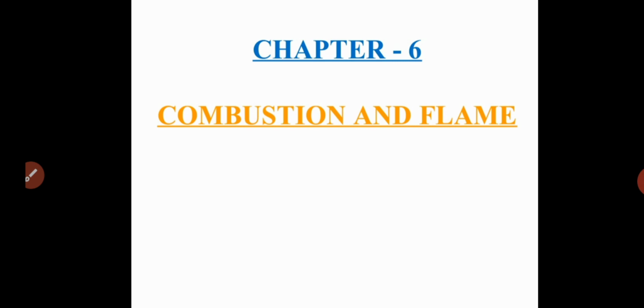So students, in this lesson two parts are there. The first part is about combustion, the second part is about flame.